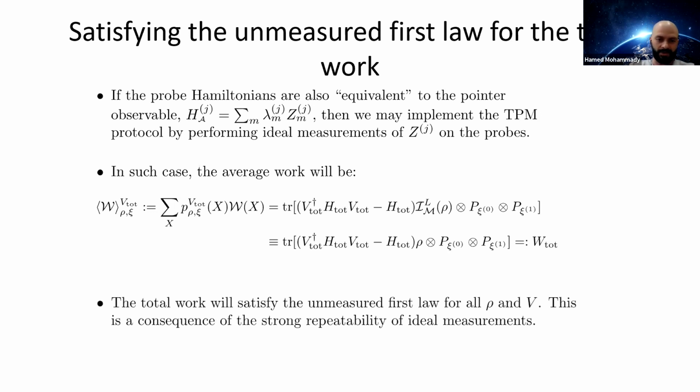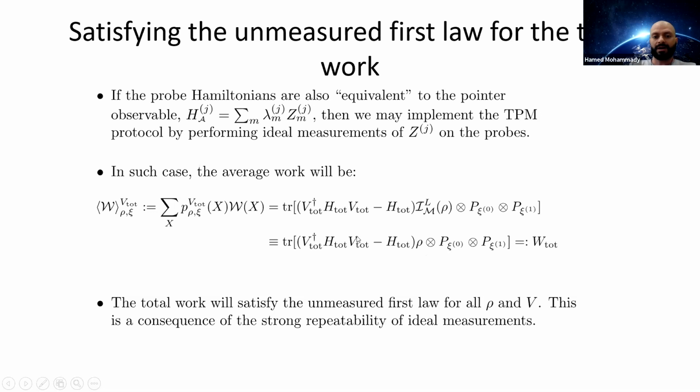So, given this condition that we can impose on the probe Hamiltonian, we see that we can always satisfy the unmeasured first law for the total work for all system states rho and unitary operators V. And the reason for this, intuitively speaking, is that Lüders measurements are strongly repeatable. Now, recall that given the extended TPM protocol, we still perform Lüders measurements on the system initially as well, right?